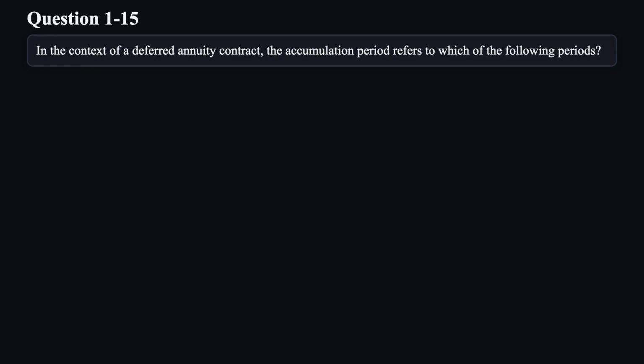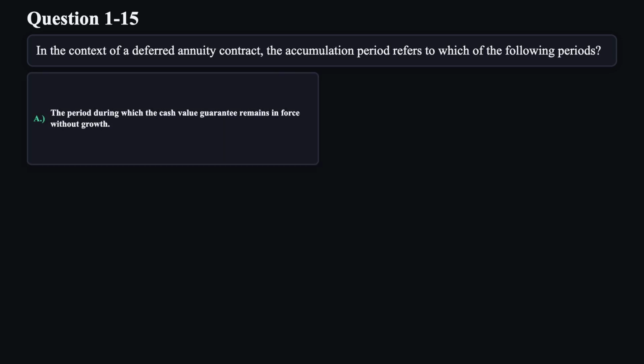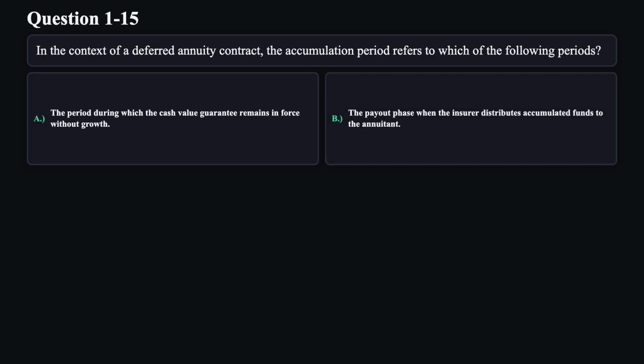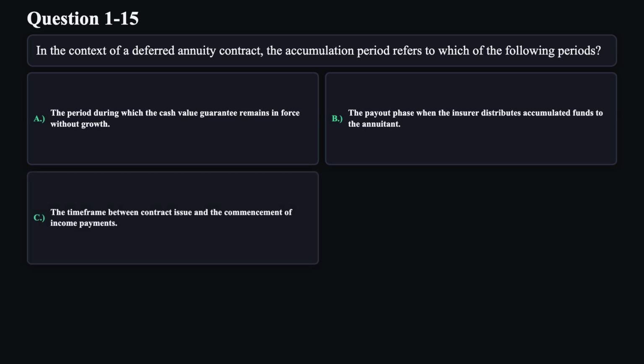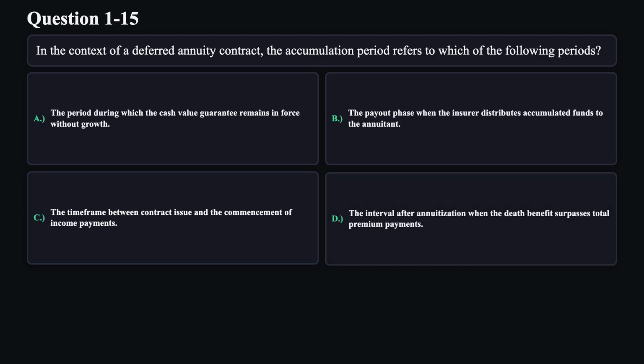Question 15. In the context of a deferred annuity contract, the accumulation period refers to which of the following periods? A. The period during which the cash value guarantee remains in force without growth. B. The payout phase when the insured distributes accumulated funds to the annuitant. C. The time frame between contract issue and the commencement of income payments. D. The interval after annuitization when the death benefit surpasses total premium payments.